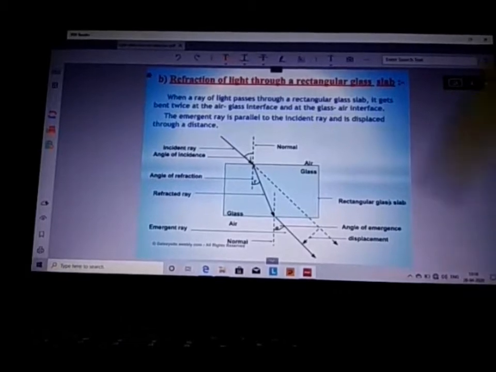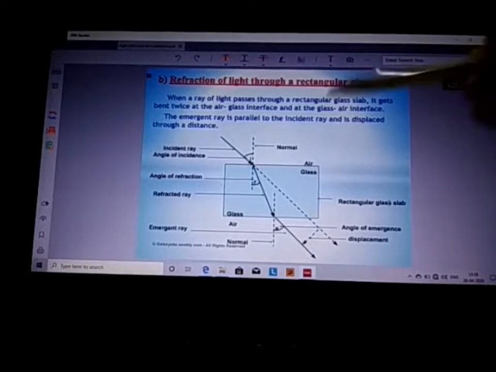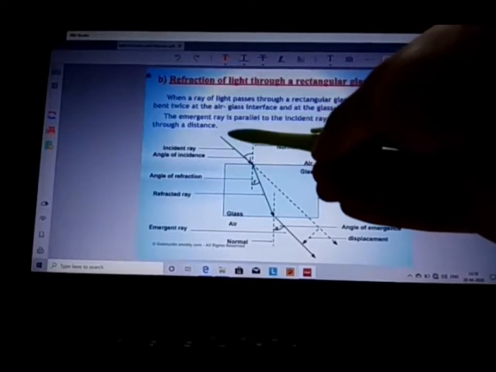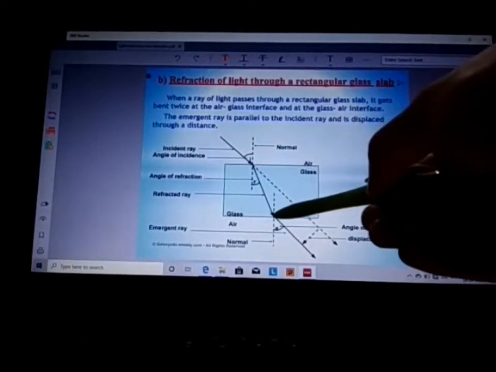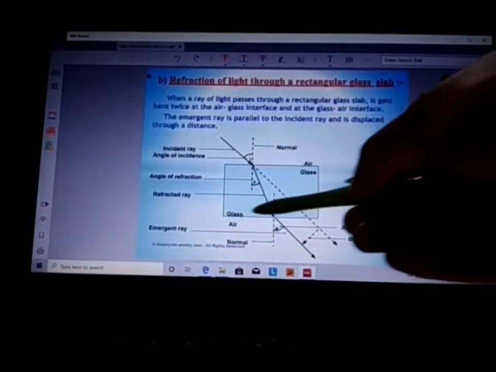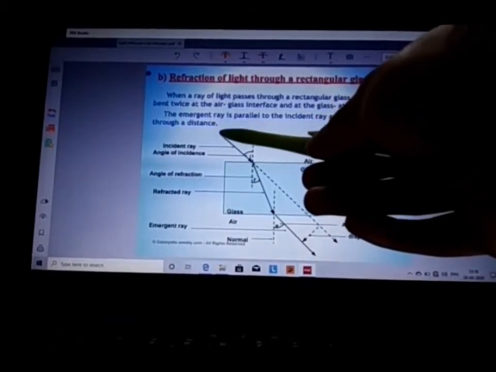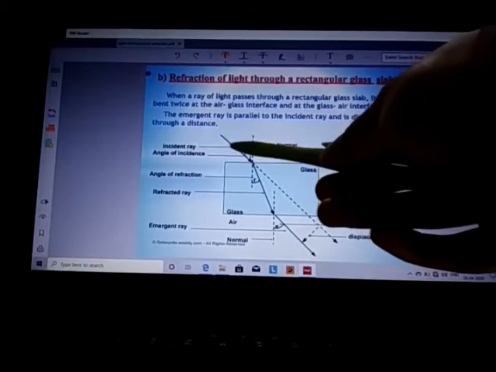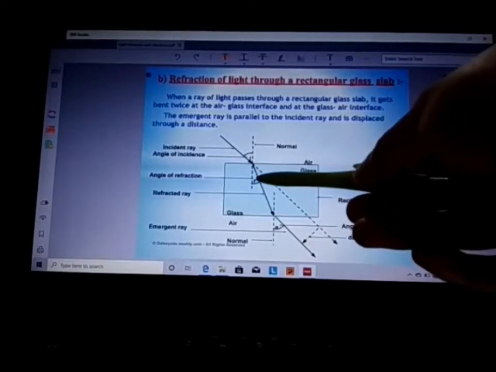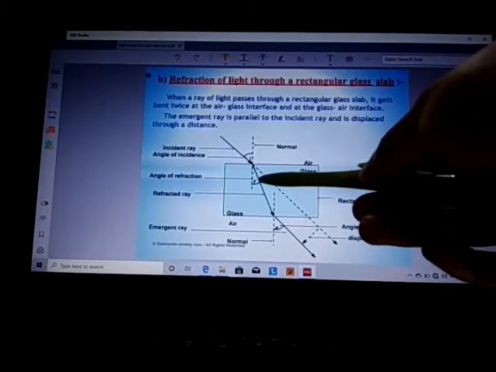So the next topic is refraction of light through a rectangular glass slab. When we have a rectangular glass slab, there will be two refractions taking place: at the first interface of air and glass, then at the second interface of glass to air. In the first, the incident ray, when it comes at this interface, gets refracted and bends towards the normal because the light ray is coming from a rarer to a denser medium.